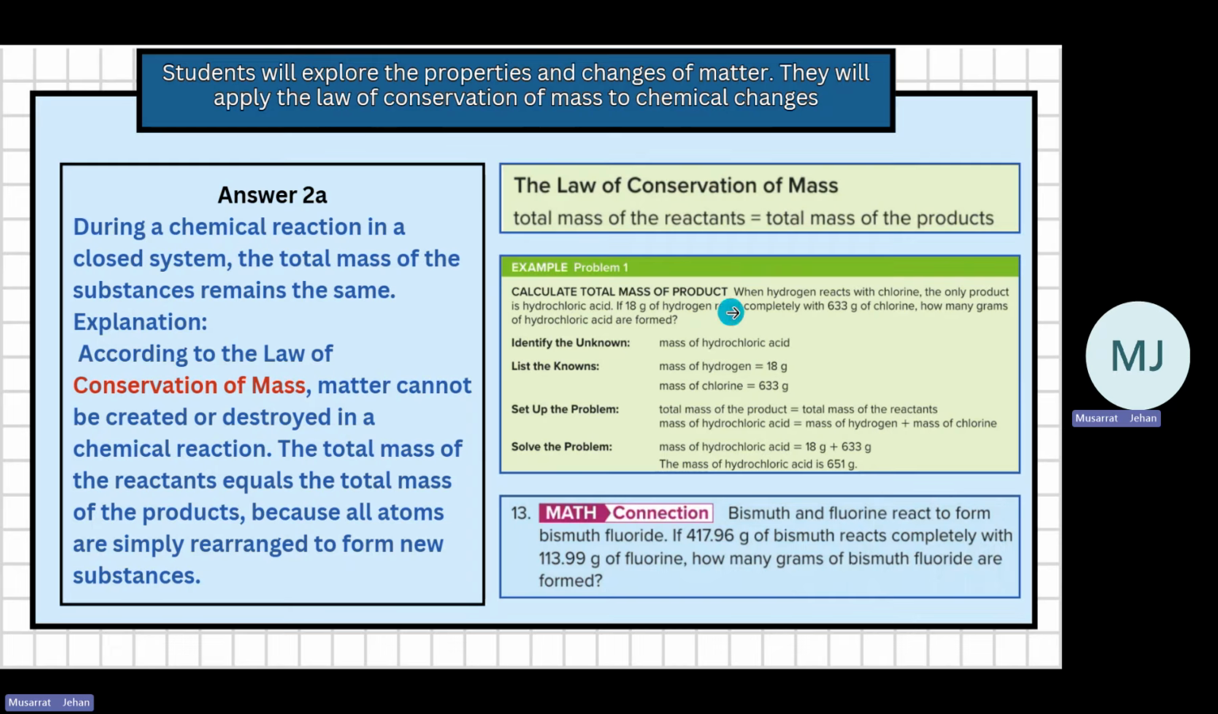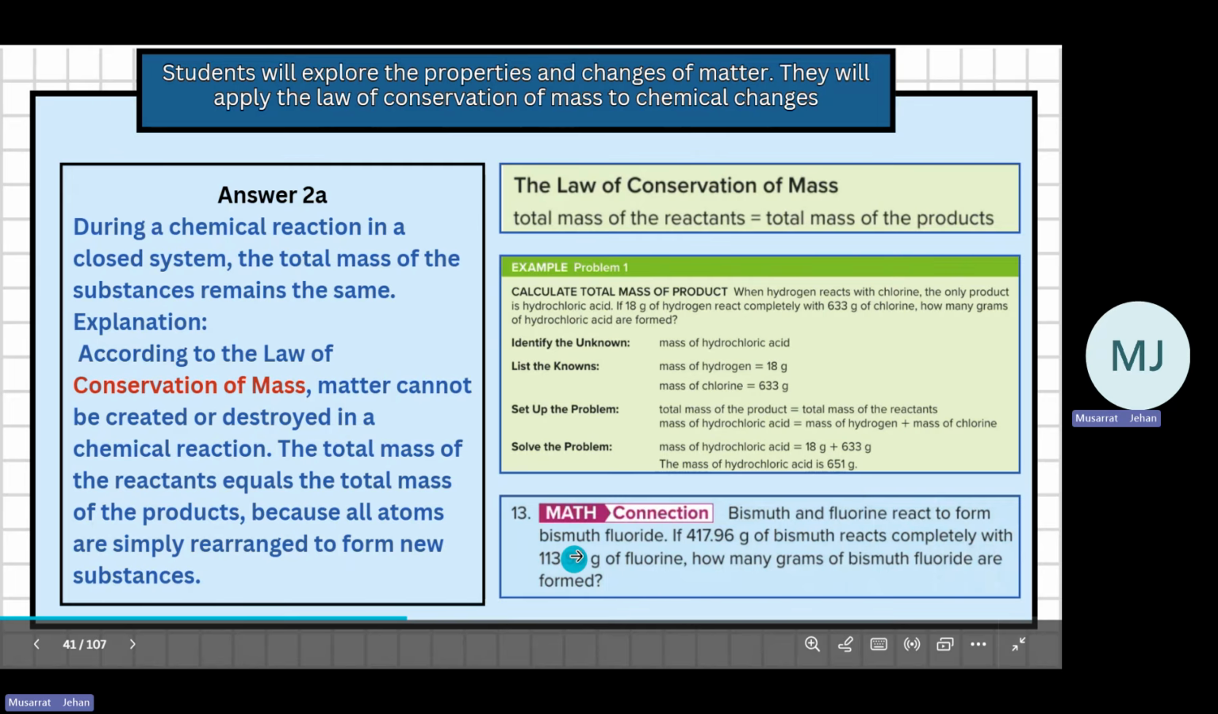For example, here they said when hydrogen reacts with chlorine, what is reacting? Hydrogen and chlorine. Mass of hydrogen 18, mass of chlorine 633 has been given to you. How many grams of hydrochloric acid are formed? You know that mass of reactants should be equal to mass of product. What is the mass of hydrochloric acid? It should be equal to mass of hydrogen plus mass of chlorine. Mass of hydrogen 18 grams, mass of chlorine 633 grams. If you add these two, this is the mass of hydrochloric acid formed.